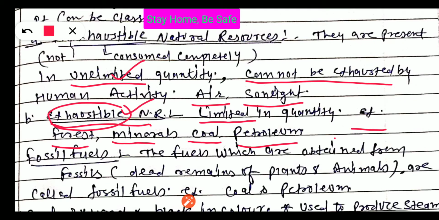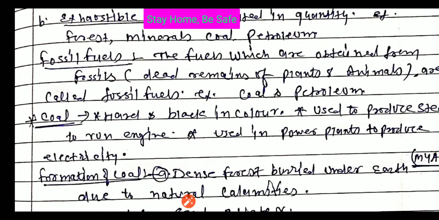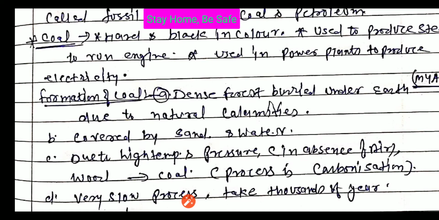Now, what are fossil fuels? Your coal, petroleum and natural gas are called fossil fuels. What do you mean by fossil fuel? Try to learn the definition and understand the concept. Fuels are substances that give us energy. What is a fossil? The dead remains of plants and animals. Listen properly: fossil means dead remains of plants and animals. So the fuel which is obtained from fossils is called fossil fuel, like coal and petroleum. In this chapter we will discuss coal and petroleum. Right now we start with coal.